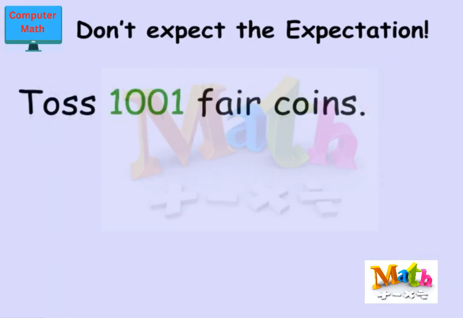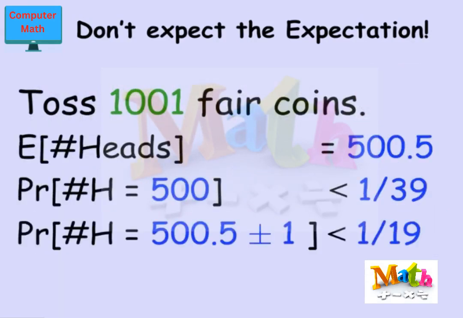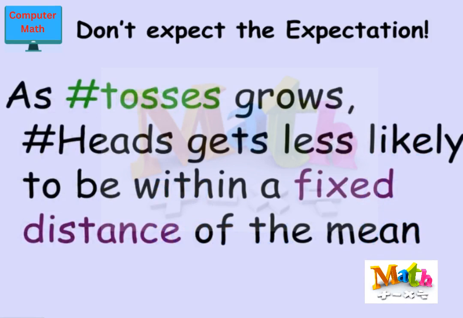Well, we can ask, what's the probability of getting as close as you could hope to get to the expectation? Namely, what's the probability of getting exactly 50 heads? And it's about 1/13. Or if you ask, what's the probability of getting either 50 or 51 heads, but being within plus or minus 1 of the expectation, it's about 1/7. Okay, let's flip more coins and see what happens.